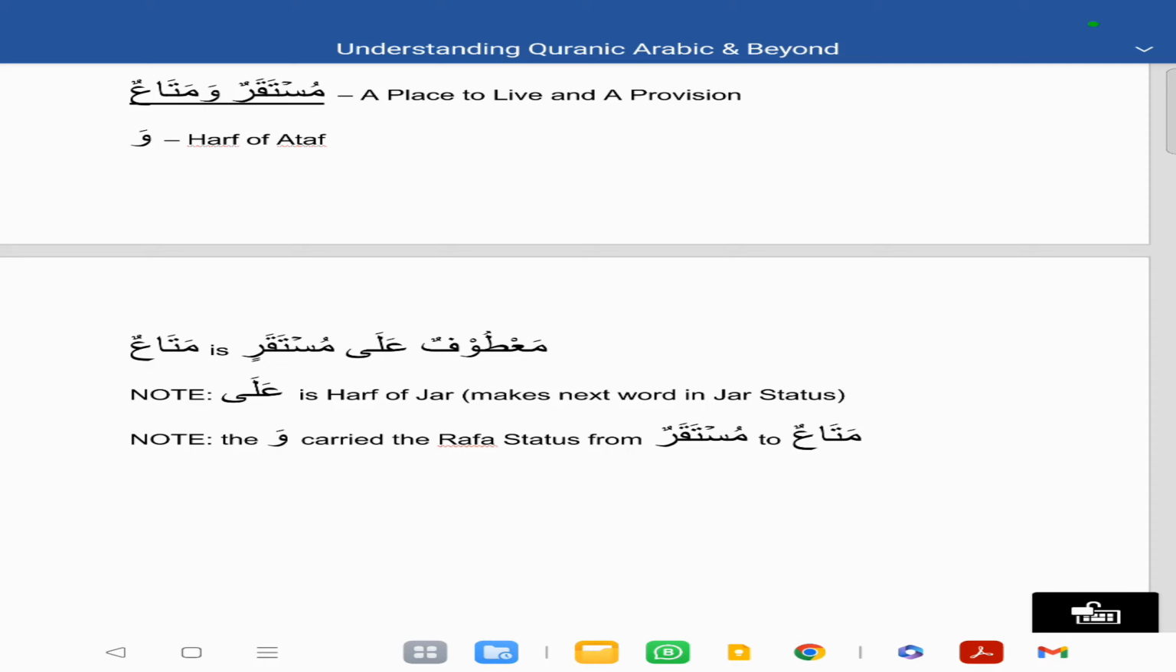And again, as mentioned before, ala is a harf of jar, and it makes the next word in jar status. And the wa, the harf of ataf, causes the status of the first ism, which is rafa in mustaqarrun, to move over to the second ism, which is mata'un.